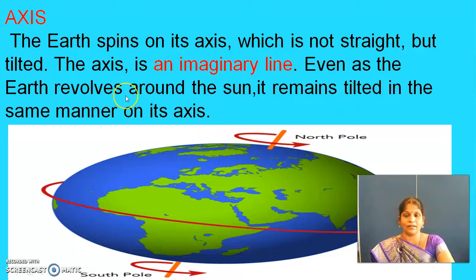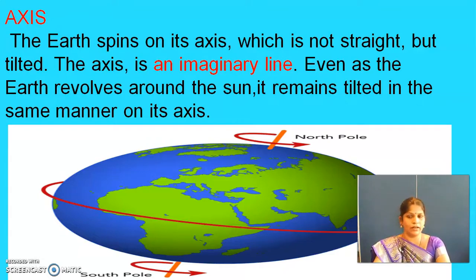Even as the earth revolves around the sun, it remains tilted in the same manner. Okay, earth is spinning on its own axis, rotating, as well as it revolves around the sun. The next motion you will see in the next session. The axis remains in a tilted position only. Due to this tilted position, the axis makes an orbital plane.